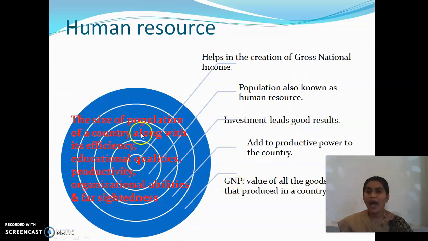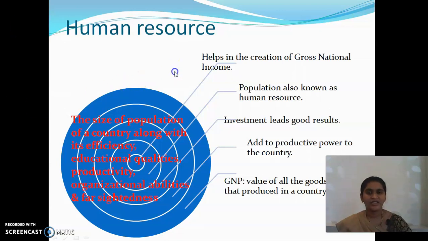So if we provide the population better education, better health and skills, this will lead to the betterment of the society or the country. That means it will help the growth in the GNP, and it will be called human resource. We are forming human resources from human beings, and the productivity will increase, and of course the GNP, GDP, everything will increase.